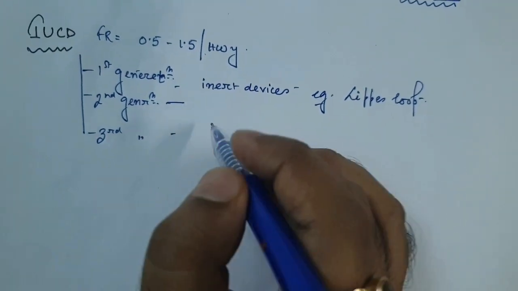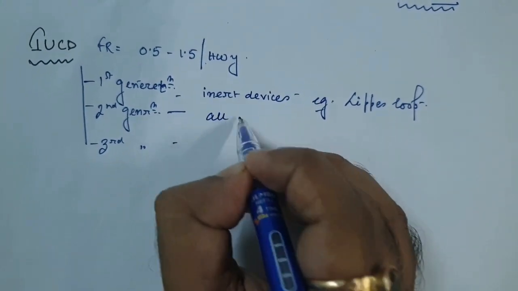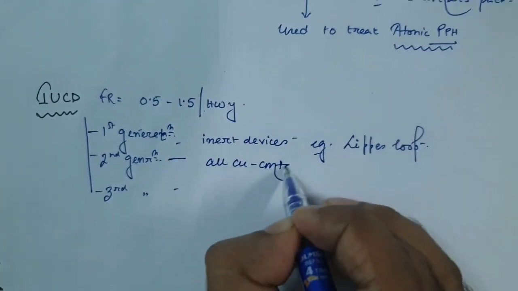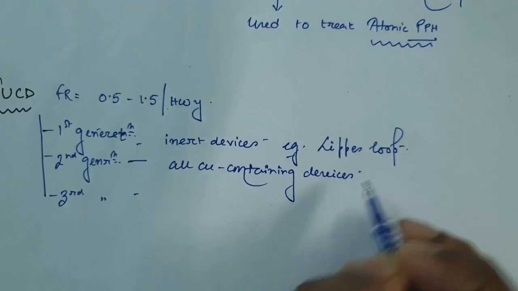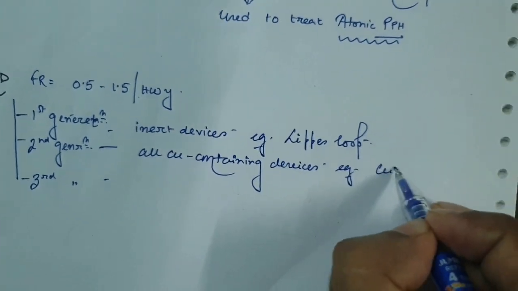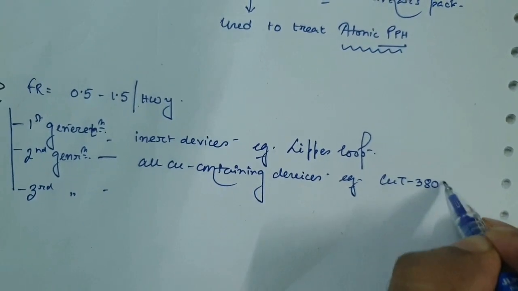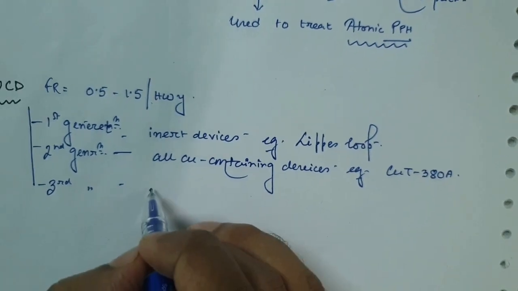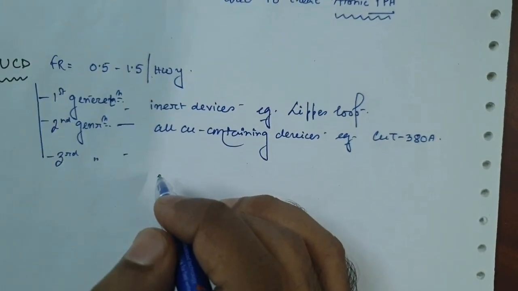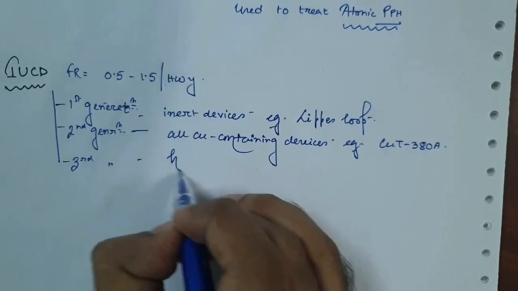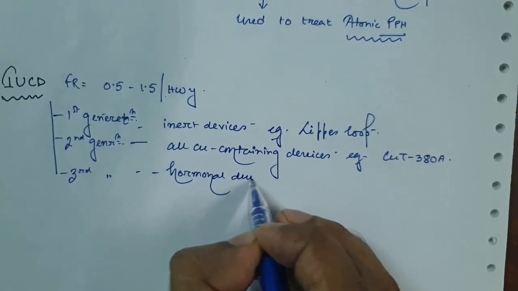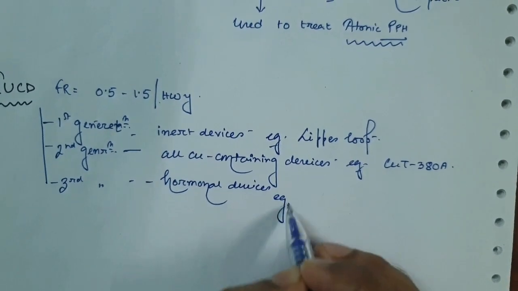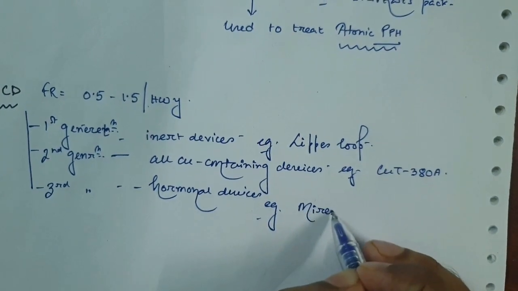In the second generation IUCD, we used copper containing devices, for example copper T380A. And in the third generation, nowadays the most modern method is hormonal devices, and we know the name is Mirena.